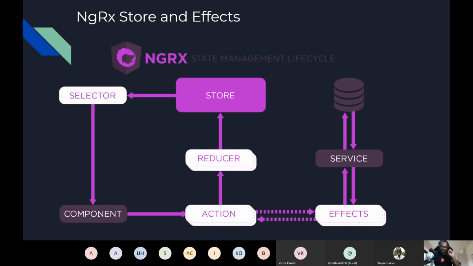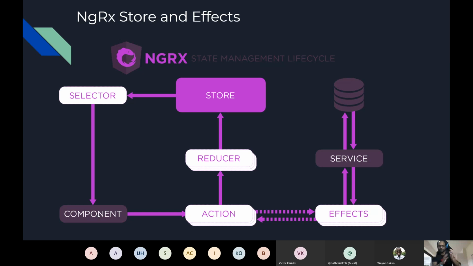So effects goes to my service, goes to my backend, which can be an API, or a real-time database like Firebase. It takes the data and again dispatches an action to save this data into the store. But to save the data in the store, the only one who can do that is the reducer. If I want to update, modify, or access anything out of my store, the only one responsible is the reducer.